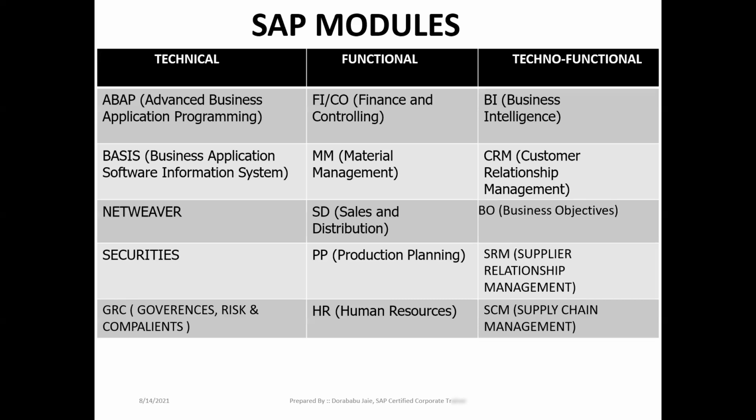And continuing, techno-functional modules are BI, BO, BW, CRM, SRM, SCM, FSCM. We have many modules in techno-functional also. Once we start the classes, we will have a separate section about SAP modules, and at that moment we will discuss in detail technical modules, functional modules and techno-functional modules. We have a separate section for our modules once we start the classes.